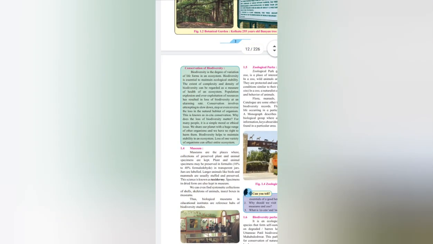Then comes museums. Before that, conservation of biodiversity. We all know why we do conservation, because to protect our environment, our species who have already gone extinct, rare or vulnerable species. So for those cases we do conservation of biodiversity, which helps for maintaining the diversity.